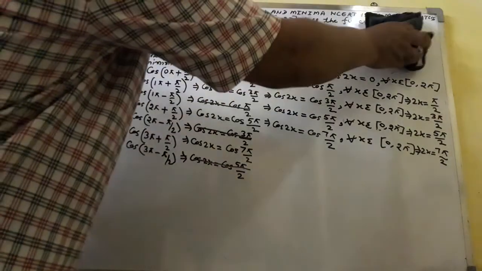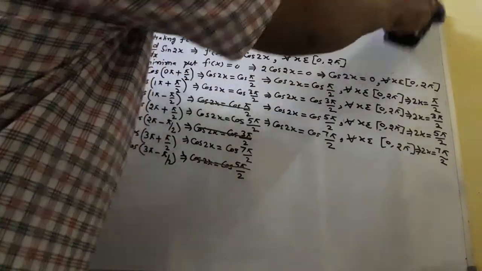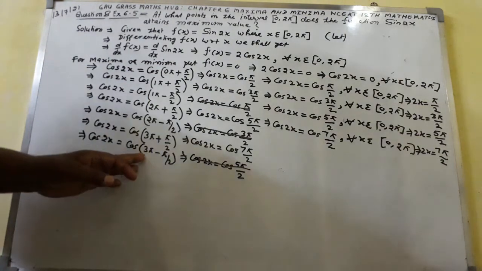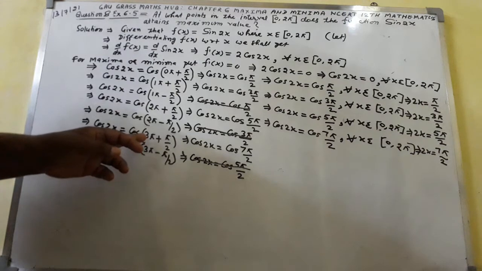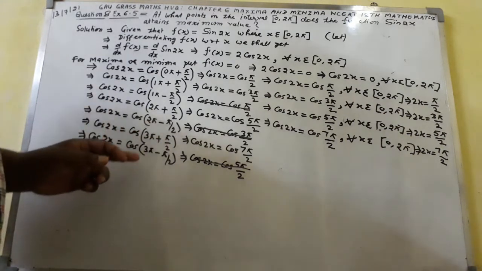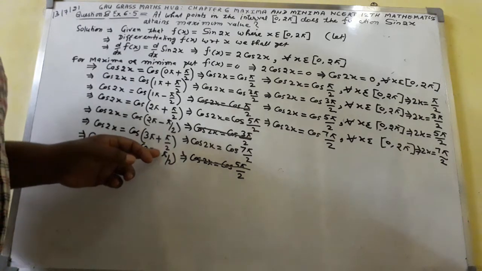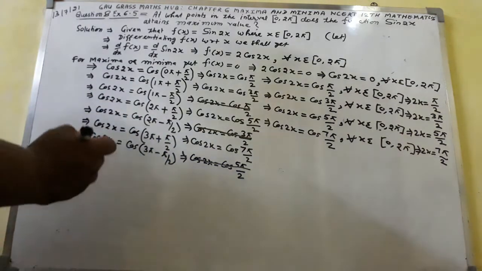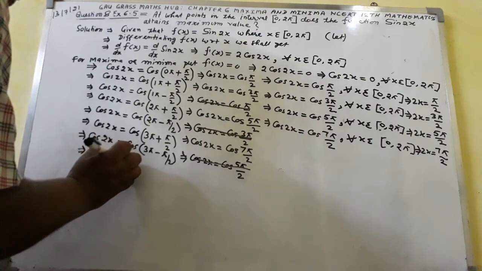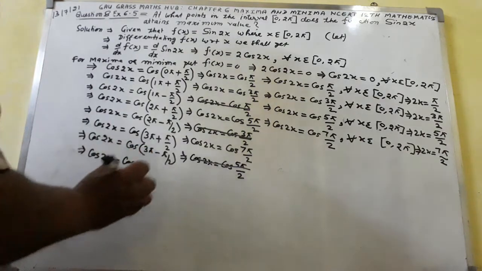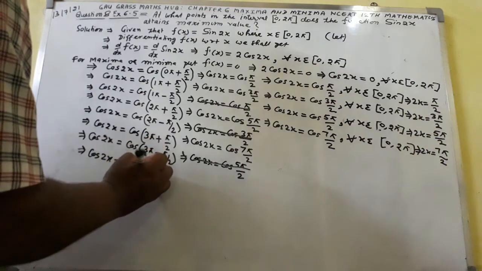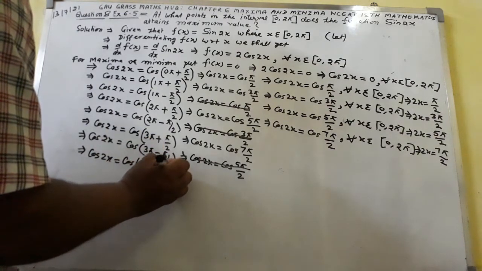If I proceed further, if I write here 3 pi plus pi by 2, here you can see 3 pi minus pi by 2. If I write, implies that cos 2x equal to cos of 4 pi plus pi by 2.